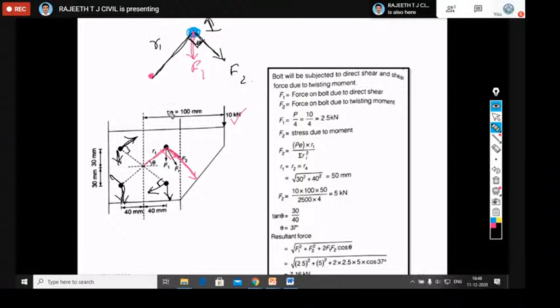Then the theta here is the angle between the horizontal line, which you are considering at the center of the joint, and your radial line. That is your theta. So this theta is equal to what? The theta between F1 and F2.